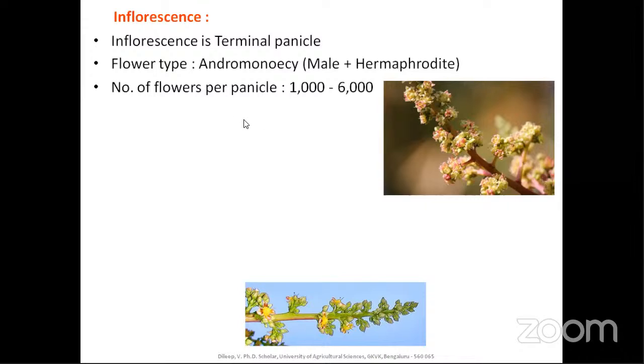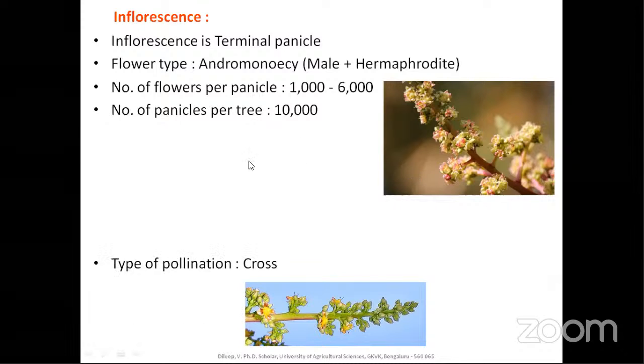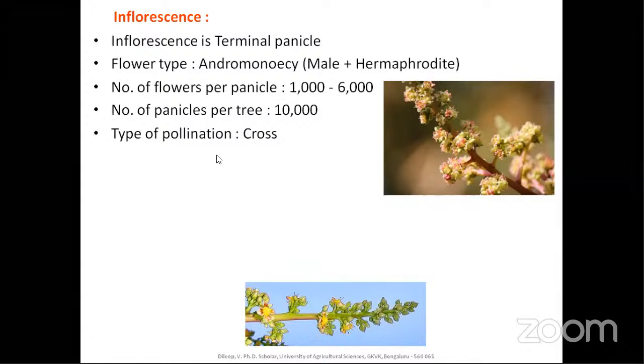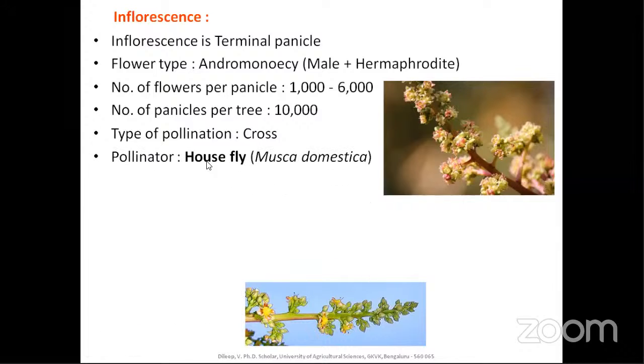The number of flowers per panicle is about 1000 to 6000, and the number of panicles per tree is almost 10,000. The type of pollination is cross, and the pollinating agent is the honeybee, that is Musca domestica. Sorry, not honeybee, it's the housefly. The common housefly that we will be seeing now is Musca domestica.